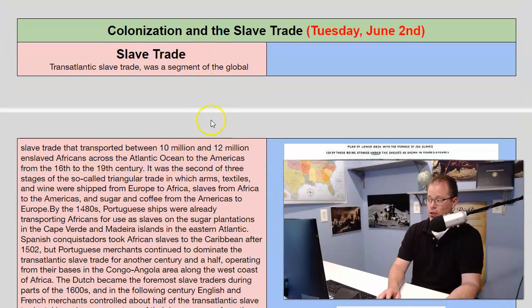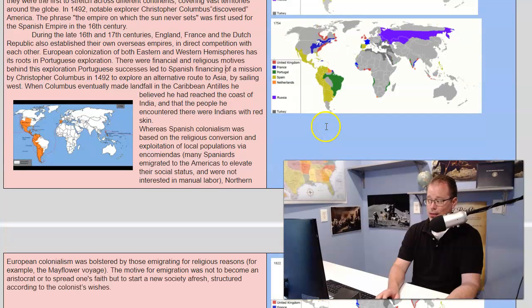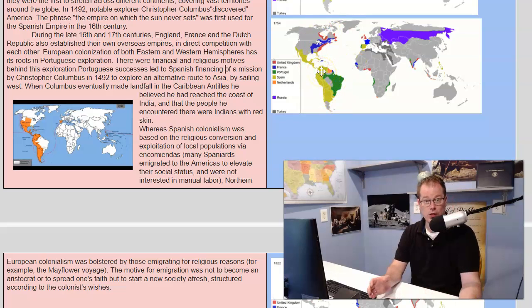Then you're going to go down and look at the slave trade. So obviously, once they start colonizing here, they're going to open up a slave trade. They need individuals to work this land. They're not going to do it because they feel like, you know what, we're running our own countries, we'll have other people do it.